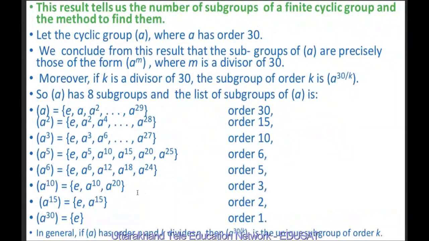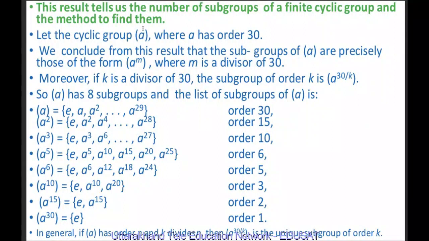So this result tells us the number of subgroups of a finite cyclic group and the method to find them. We will demonstrate it with the help of an example. Let the cyclic group be generated by A, where A has order 30. And we know that the order of a cyclic group is nothing but the order of its generator. So if the order of A is 30, then the order of the cyclic group generated by A is also 30.